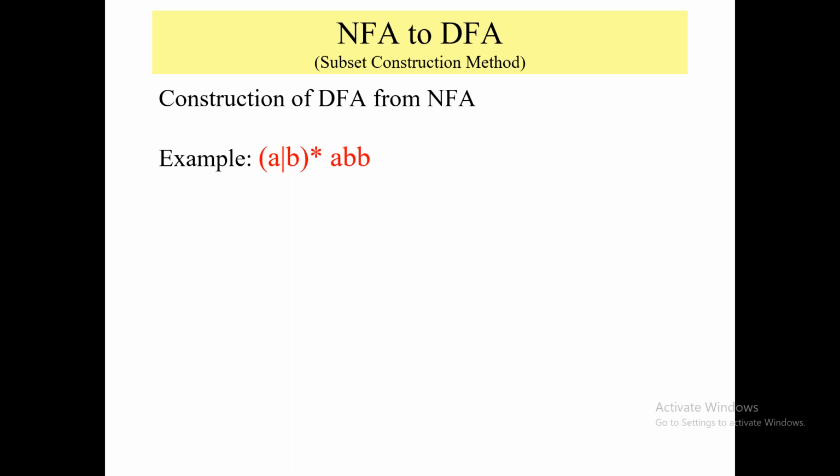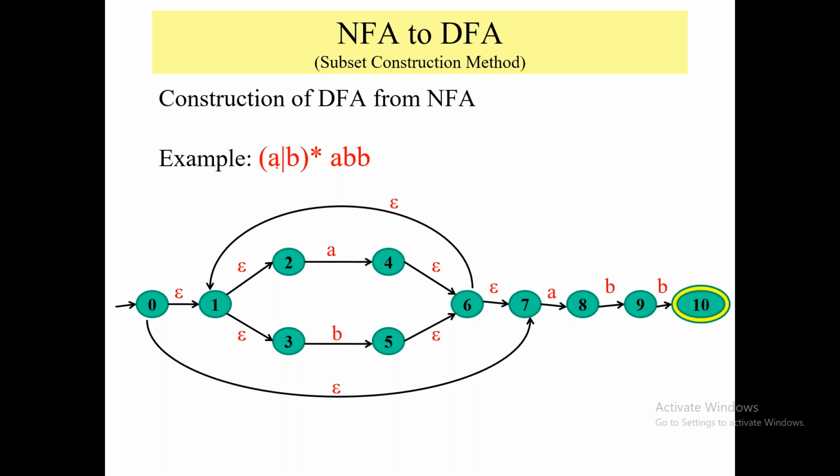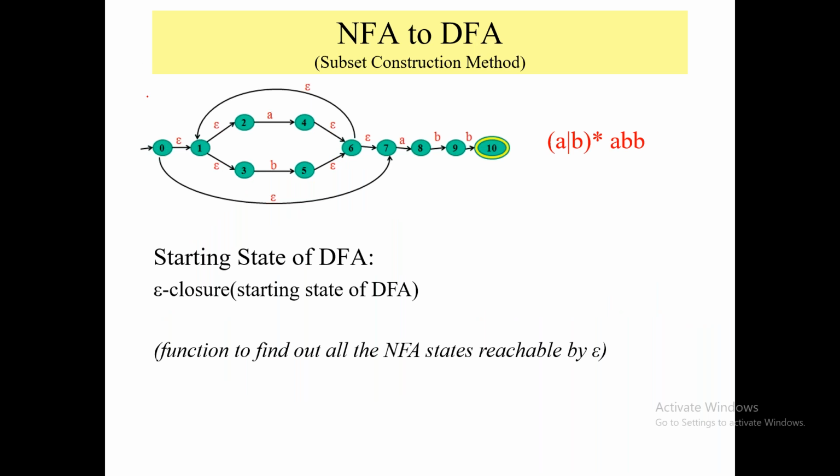Okay. Now we will see the second method, which is the subset construction method. In the subset construction method, one example is given here, (A or B) star ABB. We will see how NFA to DFA is constructed here. Okay, this we know, right? How we have constructed the NFA, that we know. Just a few minutes ago we saw that. So by considering this NFA, we are going to create the DFA for this expression.